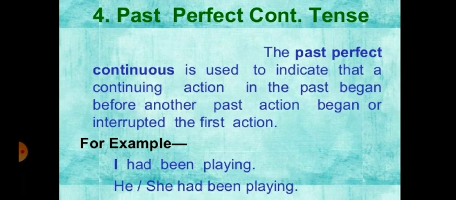Now come to the past perfect continuous tense. That is the fourth and last point. The past perfect continuous is used to indicate that a continuing action in the past began before another past action began or interrupted the first action. For example, I had been playing. He or she had been playing.